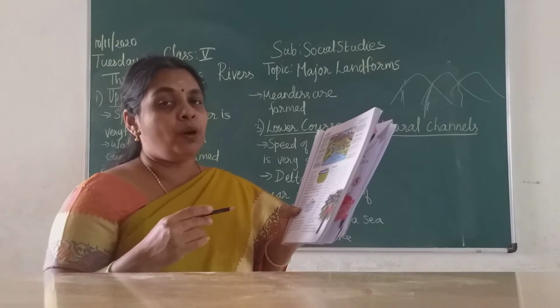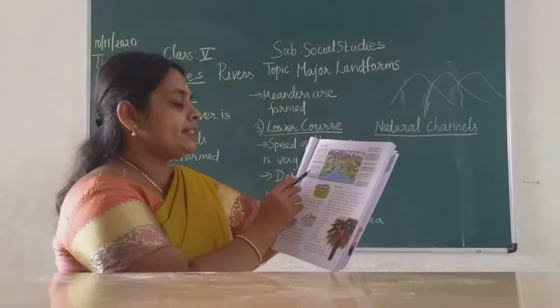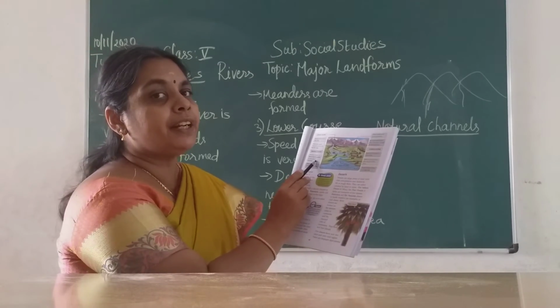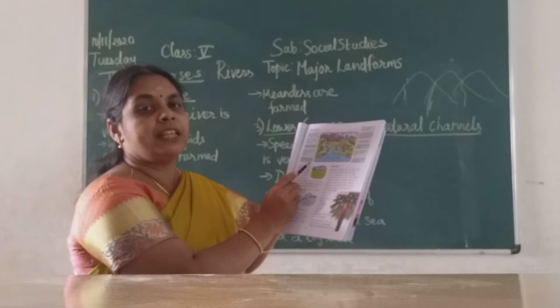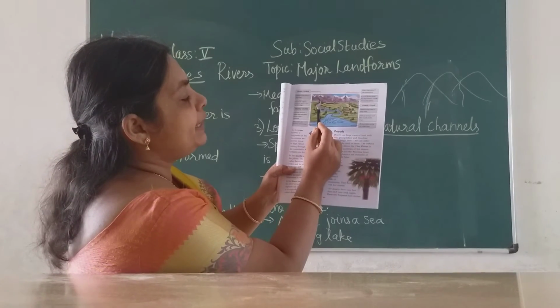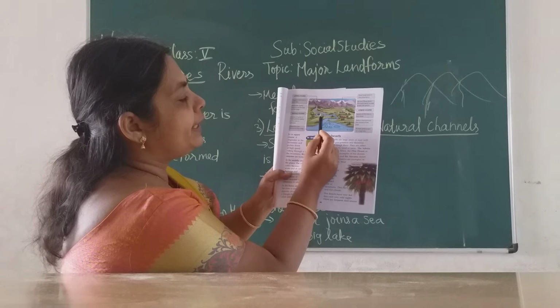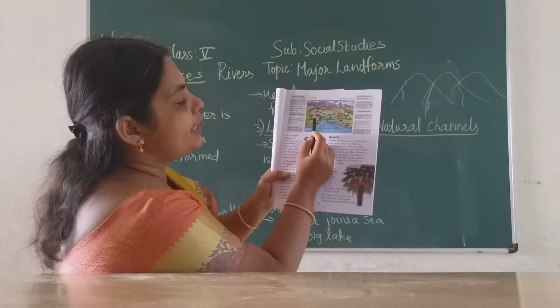Near the mountains the river goes at a very fast speed, whereas when it comes down into the plains the speed is reduced. Meanders are formed at this stage. You can see the bend over here. This is called a meander. It takes a curvy shape, a U shape or an S shape.